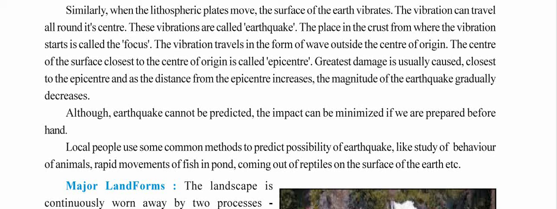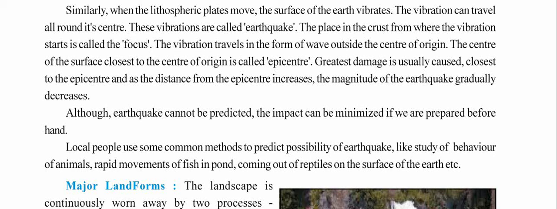The place in the crust from where the vibration starts is called the focus. This focus is inside the earth. That place from which this vibration started is called the focus, and it travels in the form of waves outward from the center of origin. The point, the hypocenter, from which the vibration started is called the focus.